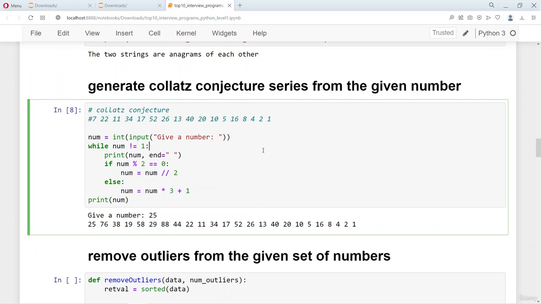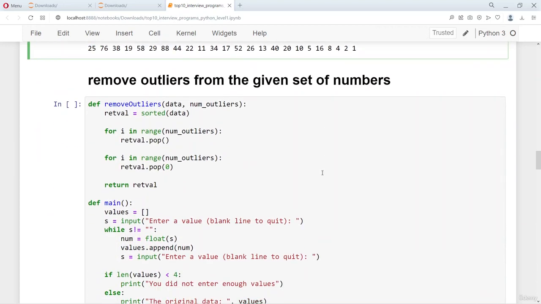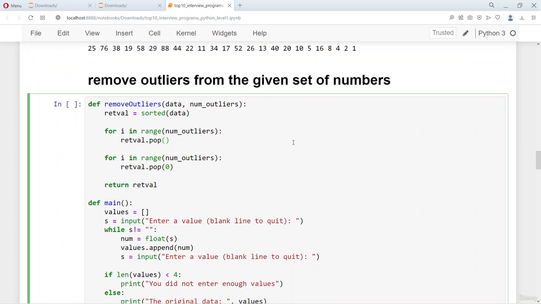So whatever number you give is an input. It uses this if and else based on whether the number is an even number or an odd number. Finally, the answer comes to 1 and the loop ends. And at the end of it, we have this Collatz conjecture as a series. Okay, so one of the other important questions that get asked is to remove the outliers from the given numbers.